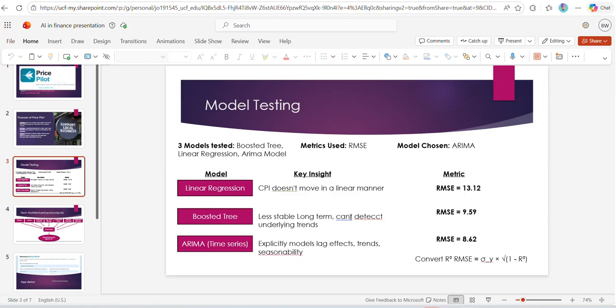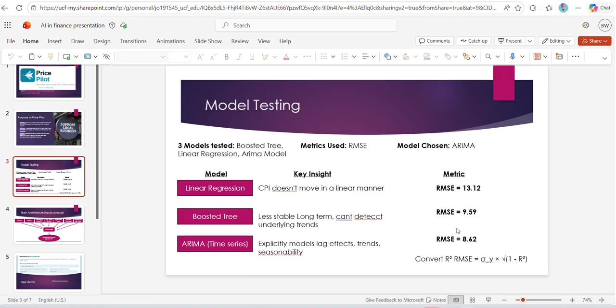And like I said earlier, if you have an R squared of 0.85, 1 minus that 0.85 would be the area that's left unpredicted for, right? So we're taking the square root of the unpredictable section and multiplying by the standard deviation, which, if you don't know what standard deviation is, it's if I have 10% and my standard deviation is 5, I could either end up at 15% or 5%, say like on a stock return. So we're just kind of combining that to convert it to root mean square error.